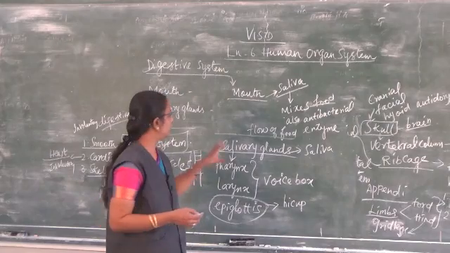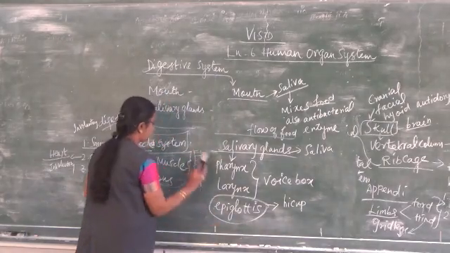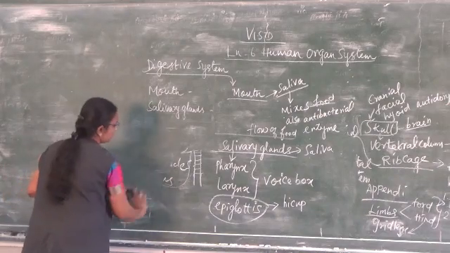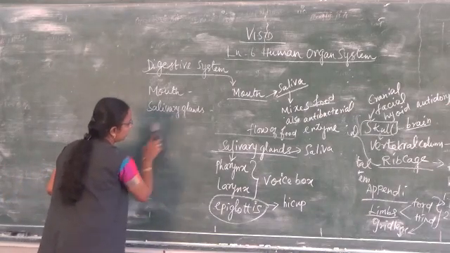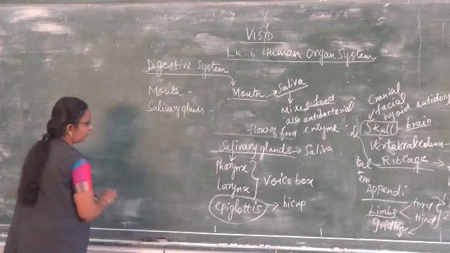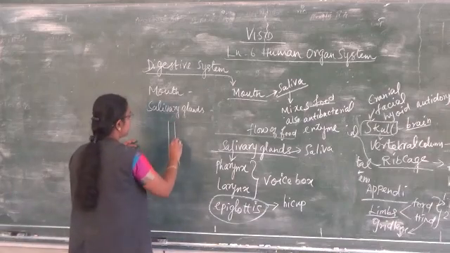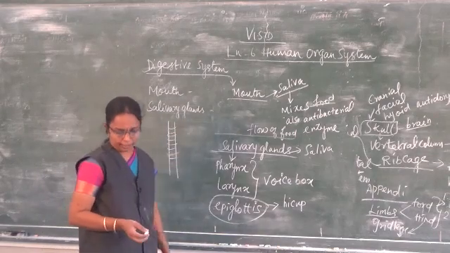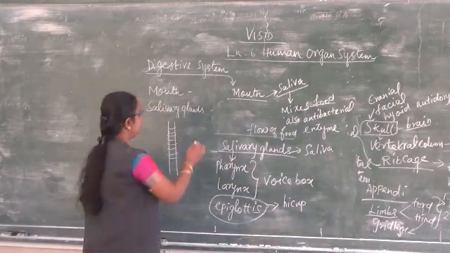And then the alimentary canal, the digestive tract of the digestive system, starts with the alimentary canal. What does it contain? It contains the tube from which the food enters, and it is about 9 meters long.